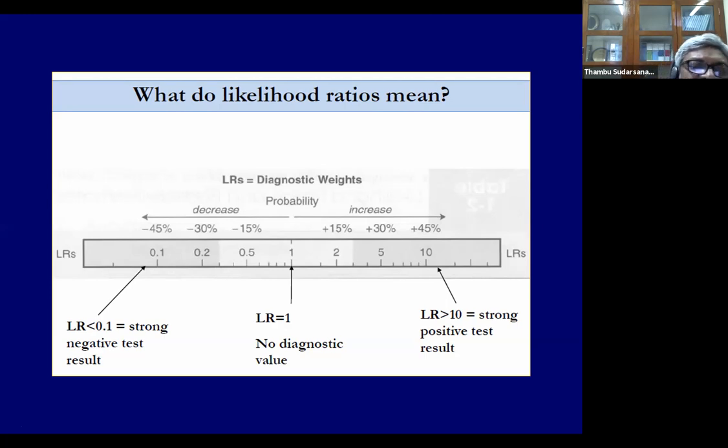A likelihood ratio of more than 10 is a very strongly positive result, and it suggests that the person probably has the disease you're testing for. A negative likelihood ratio closer to 0.1 is a very strong negative test, and it suggests the person on whom you did the test has a very, very low probability of having disease. So at the end of the test, you want to know what is the post-test probability of having disease. Likelihood ratios will help you to look at that.